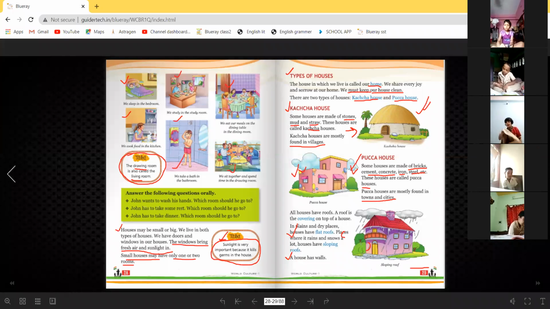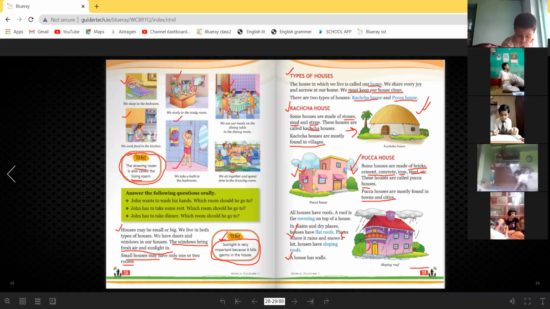No, my question is what are pakka houses? Pakka bari kake bole? I just said. Ridhan, you are not listening to me. Be attentive. You also live in a pakka house. তুমিও পাকা বাড়িতেই থাকো? No, ma'am. No.